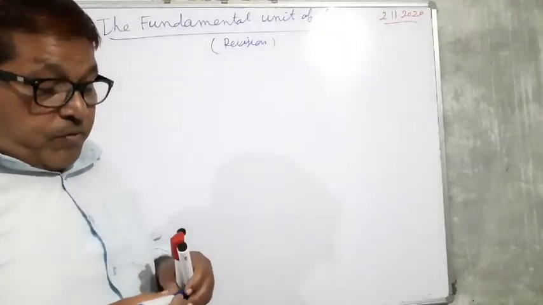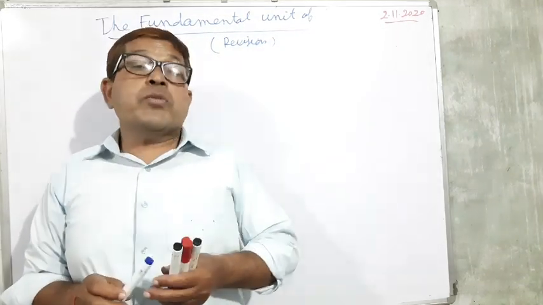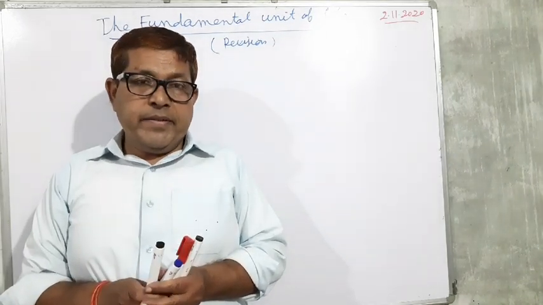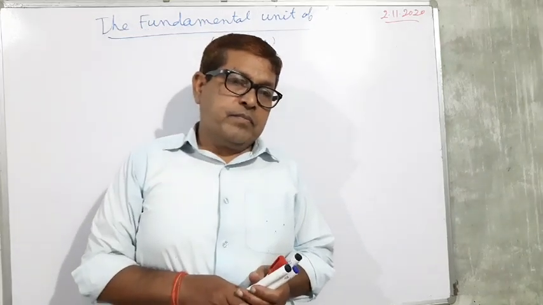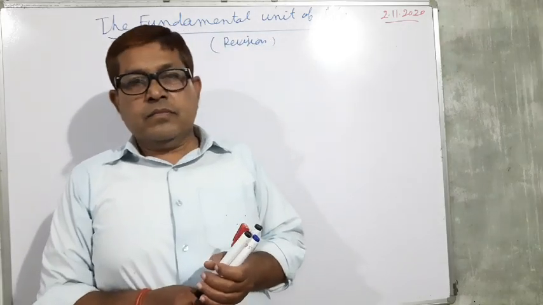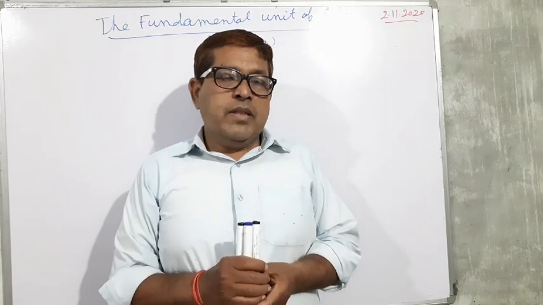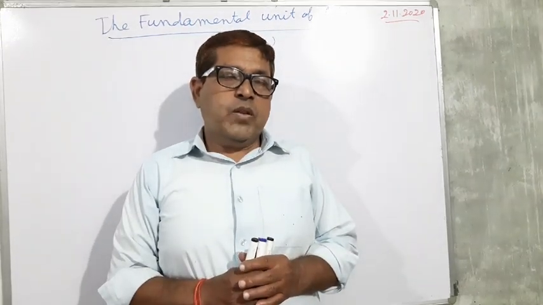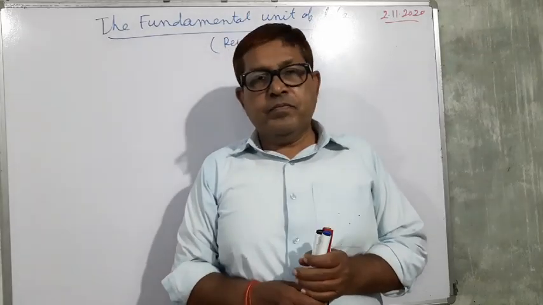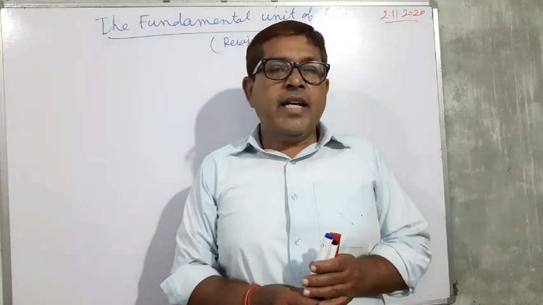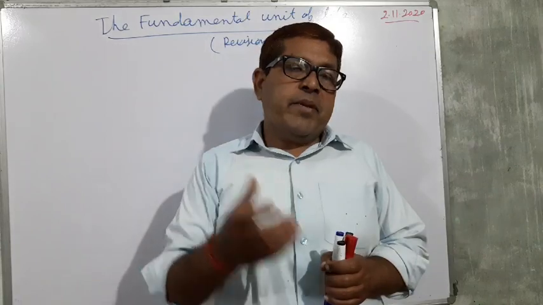We have studied in the revision how the cell was discovered. Remember the name Robert Hooke. He observed a slice of cork through his crude microscope, and he observed very small compartments.